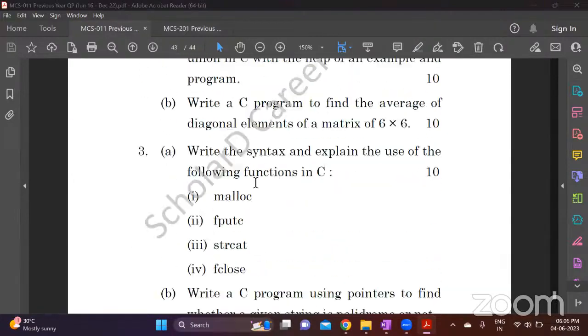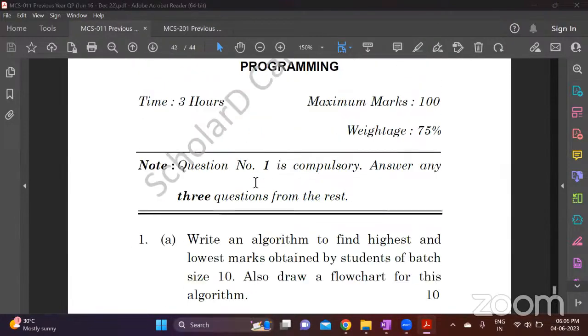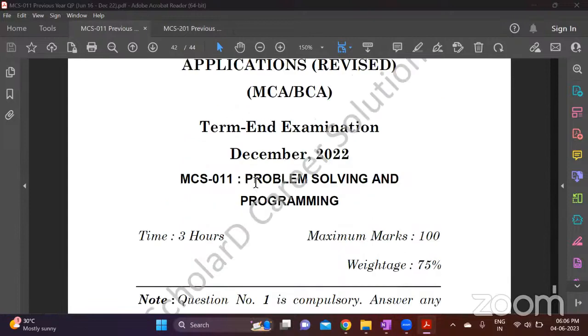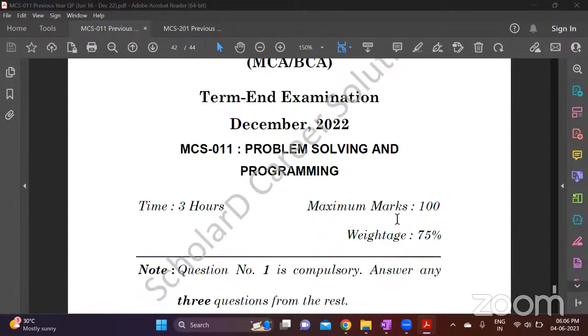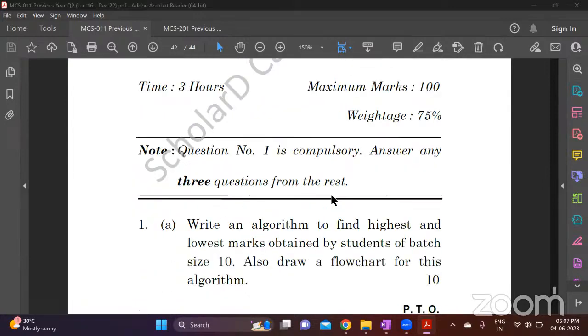Okay. So this exam is there for tomorrow. So your MCS 11 paper is going to be for 100 marks. And I'm sure you already know how the marks are allotted. 75% of this is taken for your final marks and 25% will be taken from your assignment score. So however much you score out of 100, 3/4 of it will be considered for your final grade card.